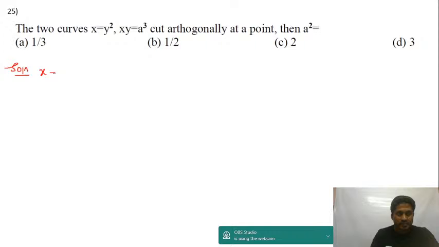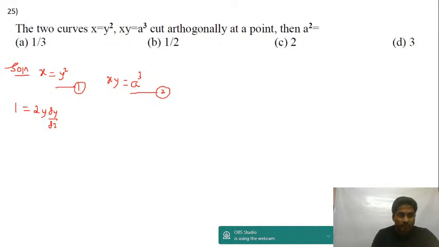So x equal to y square, let's call equation 1. x into y is equal to a cube, let's call equation 2. If I differentiate this, differentiation of x is 1, differentiation of y square is 2y into dy by dx. From this I can write dy by dx is equal to 1 upon 2y. Okay, this will be m1.